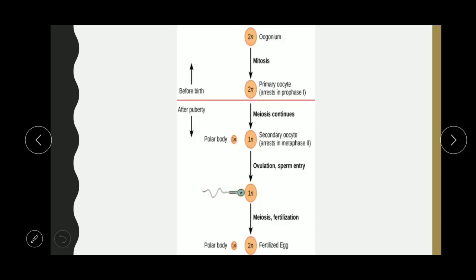You can see here the oogonium. The oogonium divides to form the primary oocyte, which is arrested in prophase 1. The primary oocyte completes meiosis 1 and becomes the secondary oocyte and the polar body, and then ovulation and sperm entry occur. Then meiosis 2 is completed during fertilization, forming a fertilized egg and a polar body. Here you can see that the primary oocytes are formed, but not all primary oocytes retain the ability. Some of them will be lost, and this is called follicular atresia.